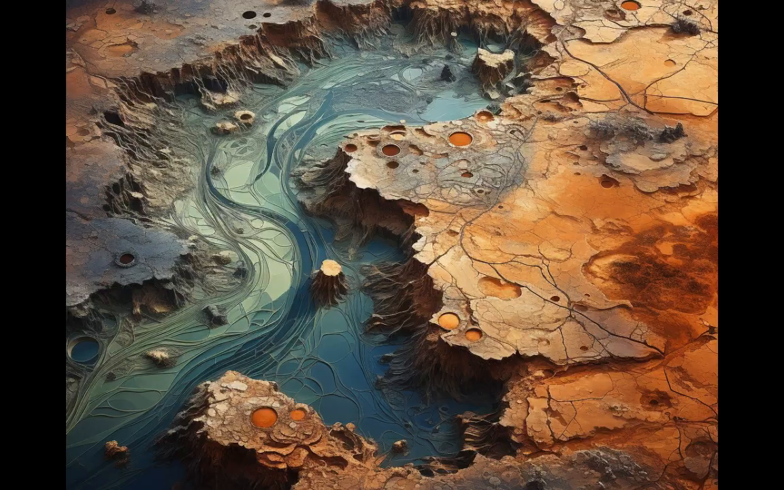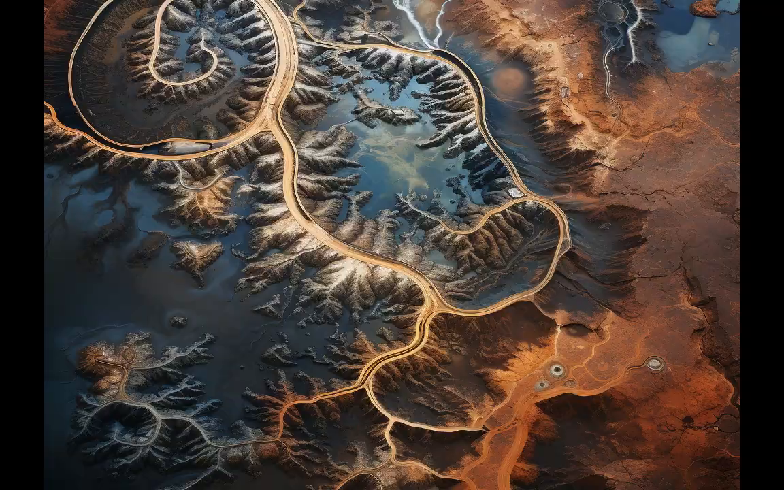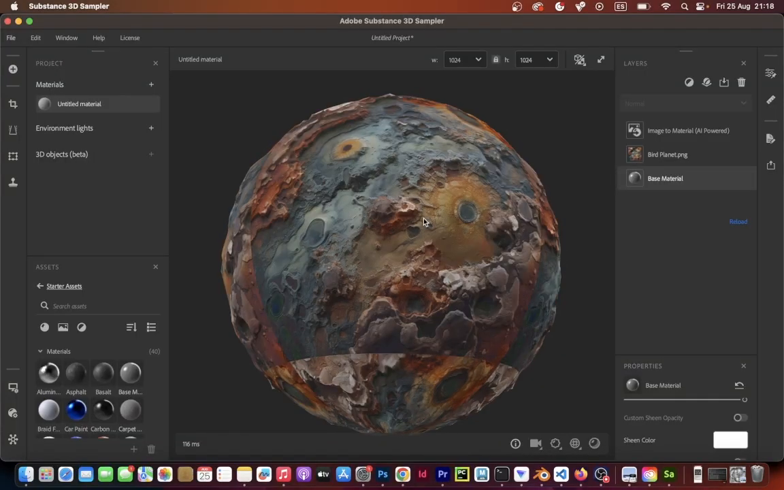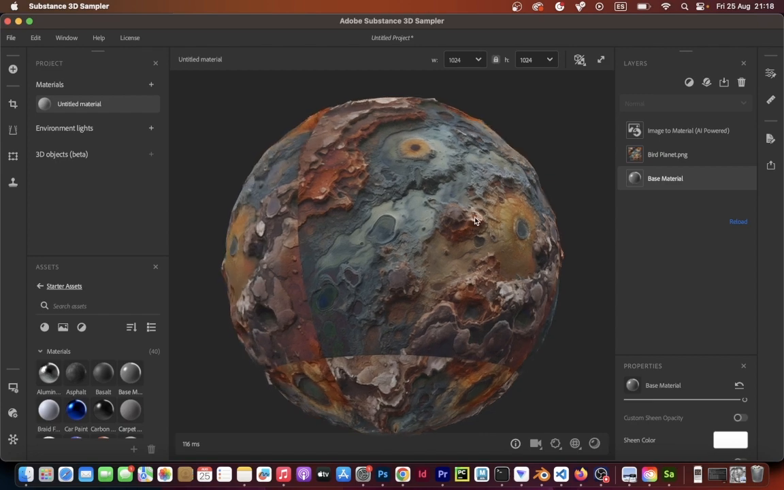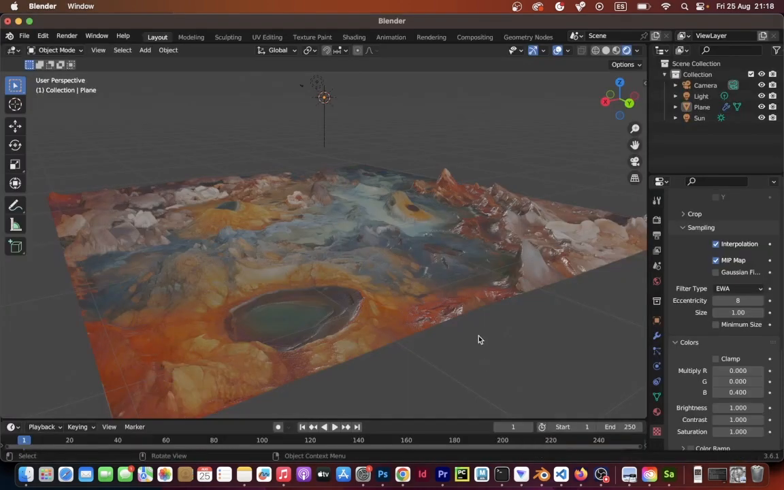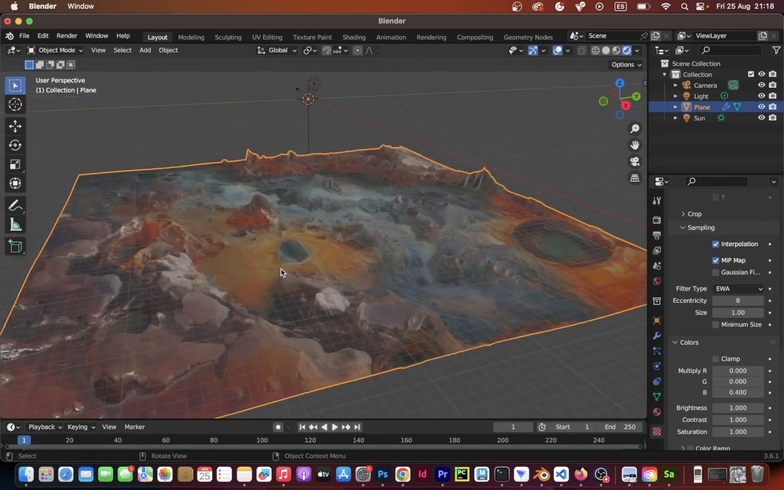In this tutorial, you are going to learn how to create alien planets with prompt engineering using Midjourney, extract the height and texture material using Adobe Substance 3D Sampler. Finally, use the height to create a 3D object in Blender.